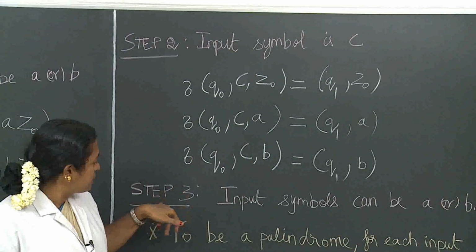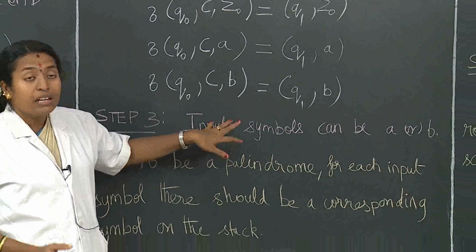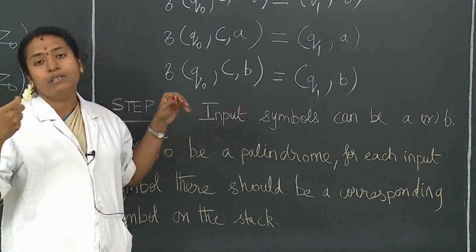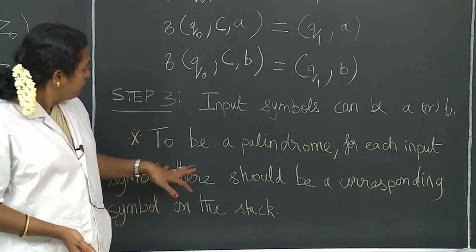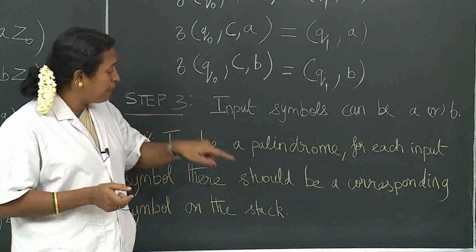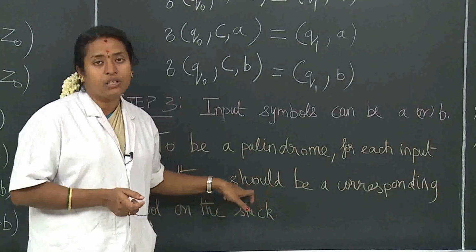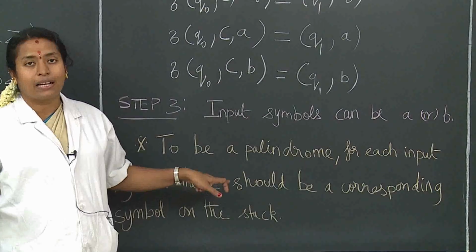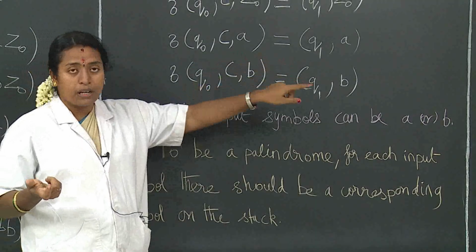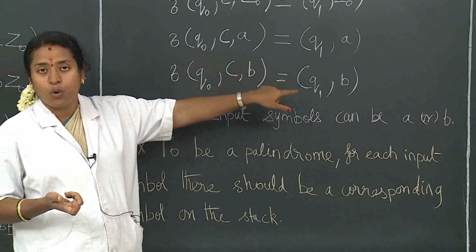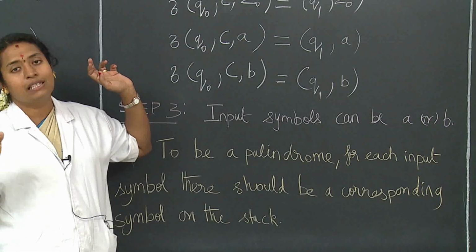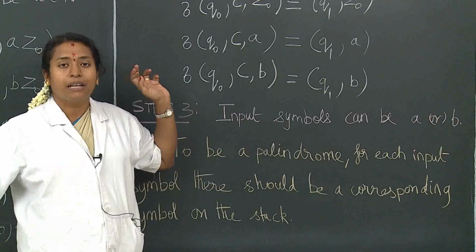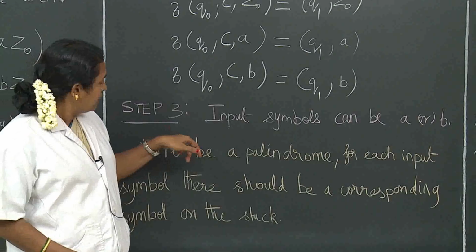Afterwards, in step 3, what will we do? We now compare the input symbol on the tape and the input symbol on the stack. If it matches, if it is a palindrome, there will be a match. If it matches, we will keep on popping the symbols on the stack until the stack is empty and the input is also over. If both match, then the string is considered a palindrome and it will be accepted by this automata. That is step 3.